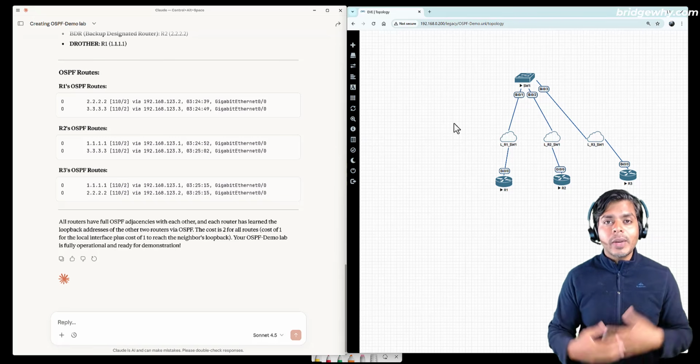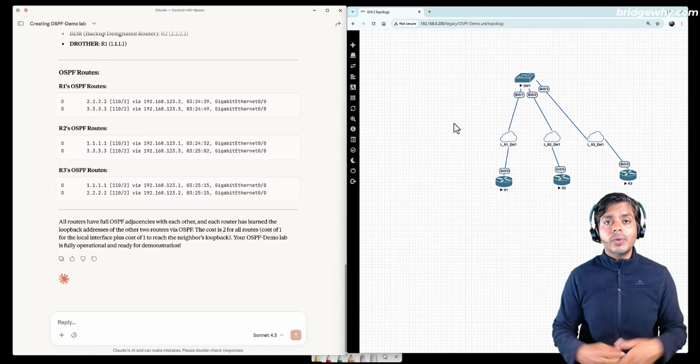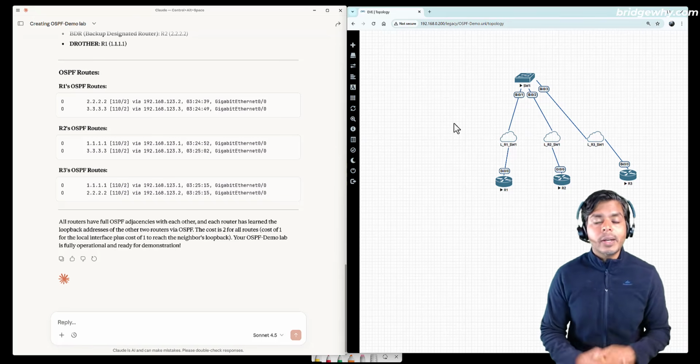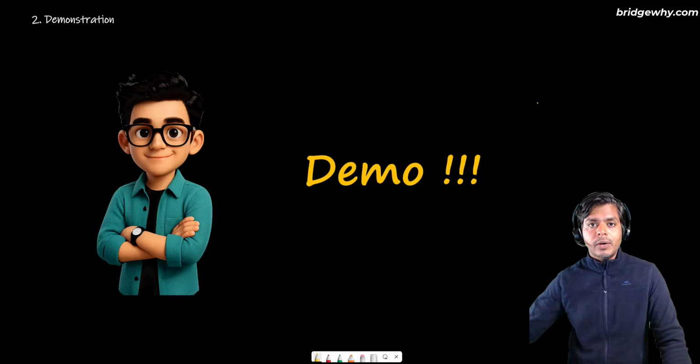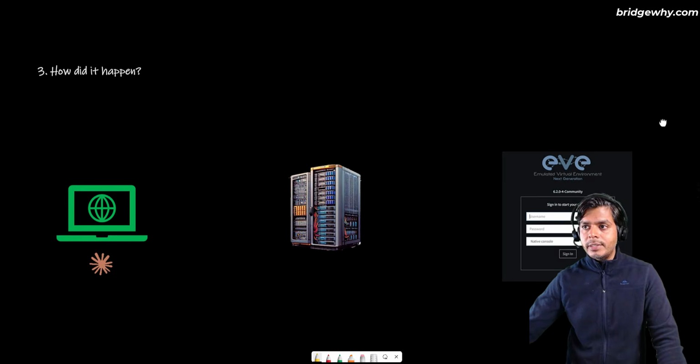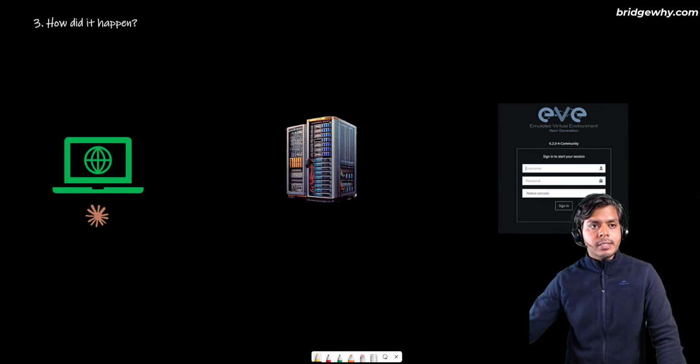How did it know where to create all these things? How did it know where to configure OSPF? And this is the beauty of this demonstration. Now Anjali is asking, how on earth is this happening? And Rahul is saying this is very simple. And that is why Rahul is showing Anjali what has just happened, right?